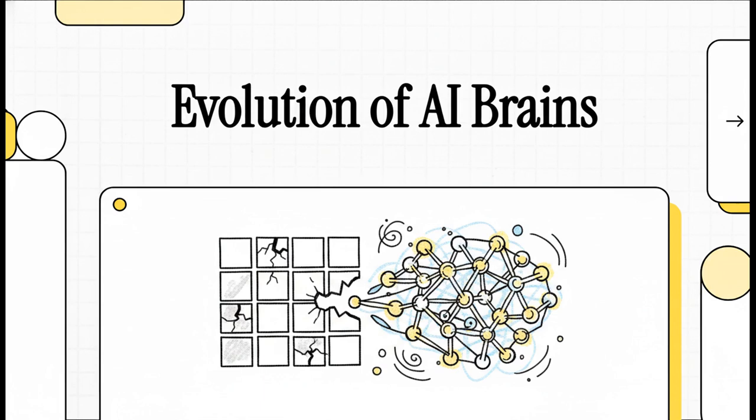Welcome. Today, we're diving into a truly fascinating journey, the evolution of the artificial brain. We're going to look closely at exactly why traditional flat vector databases are totally failing as long-term memory for AI agents, and how brand new, biologically inspired systems are finally fixing this amnesia to enable true, lifelong learning.